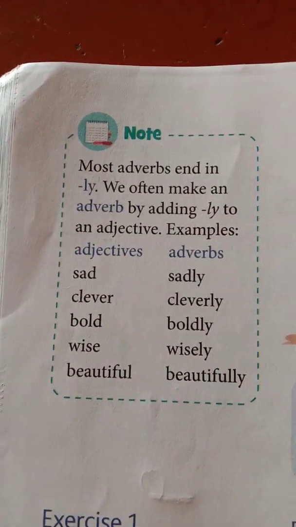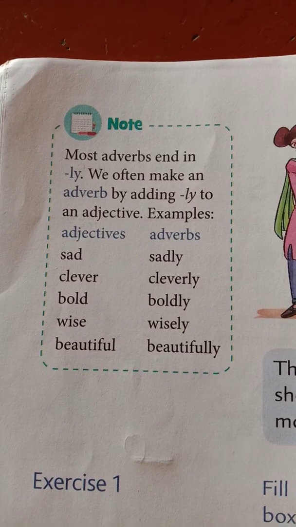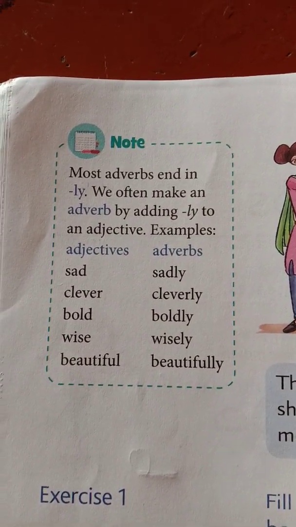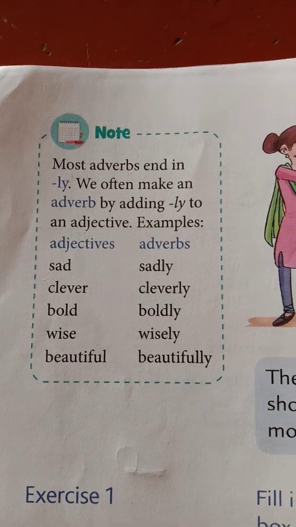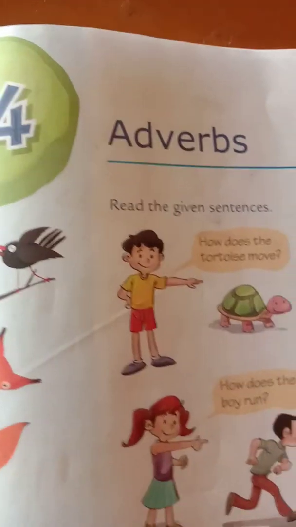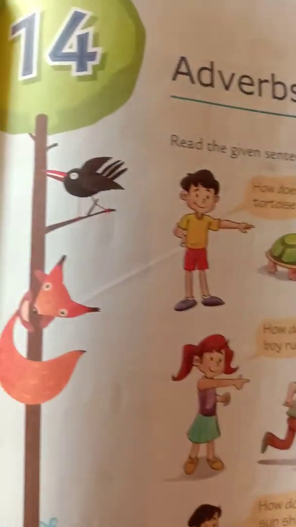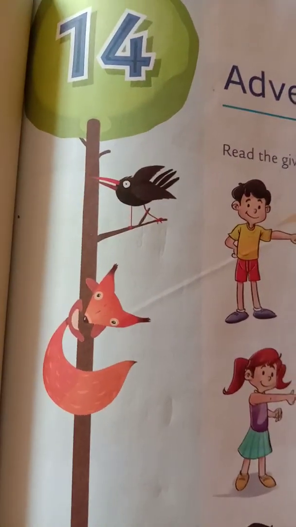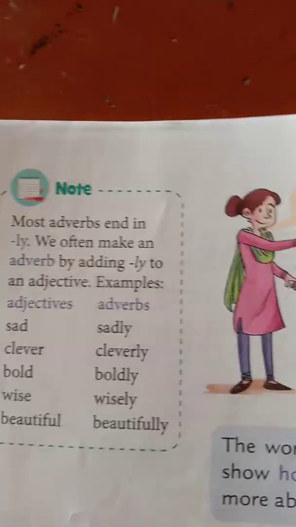So adjective slowly, then shining, then you have here quickly, brightly. So all these in a way, slow, quick, shine, bright, are adjectives.